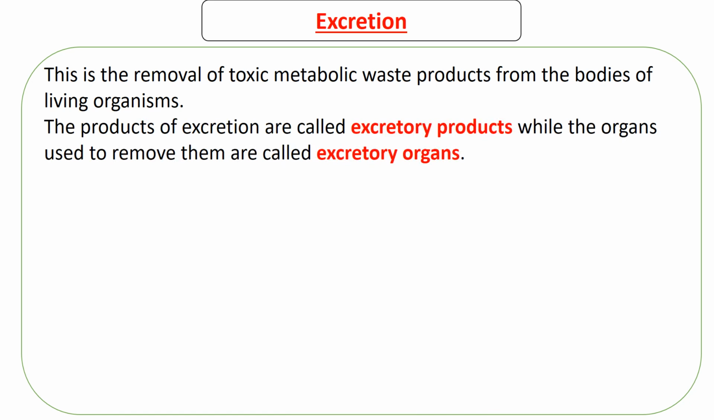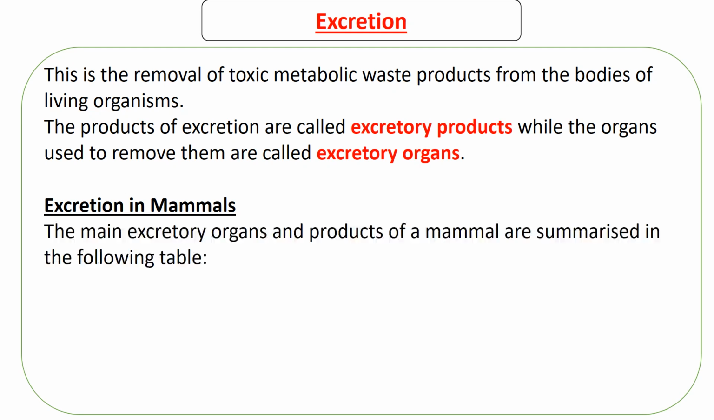The products of excretion are called excretory products. The organs used to remove them are called excretory organs. So I've got excretory organs removing these substances that are not needed by the body, called excretory products. We're going to focus our attention on excretion in mammals. Later we'll look at excretion in plants.